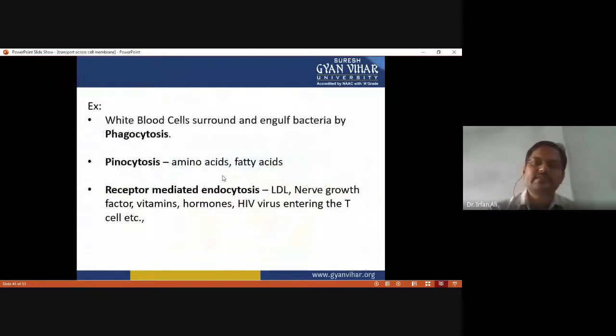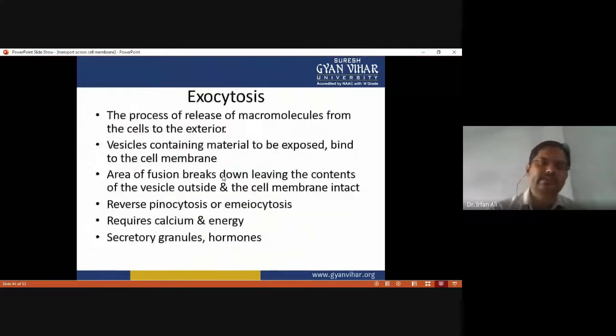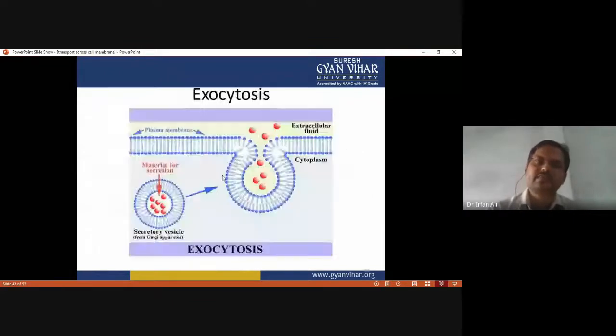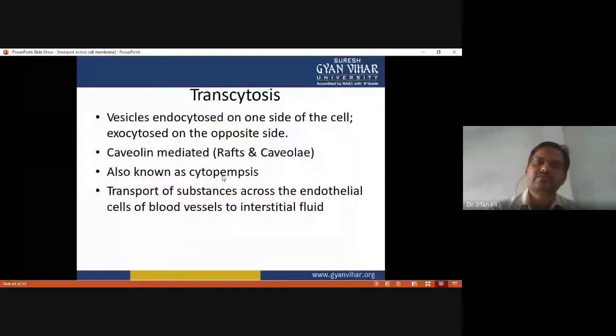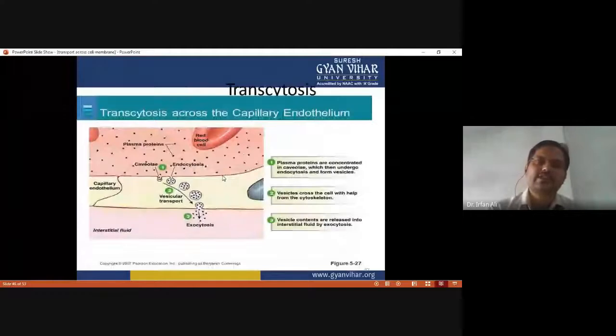WBCs surround and engulf bacteria by phagocytosis, and amino acids and fatty acids are transported by pinocytosis, and low density lipoprotein, nerve growth factor, vitamins, hormones, and HIV virus entering the T cells occur by receptor mediated endocytosis. This figure shows the exocytosis. Then the transcytosis, where both endocytosis and exocytosis have to be there, and this figure shows the transcytosis.